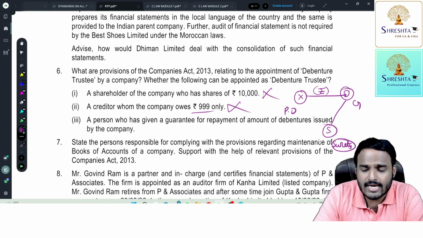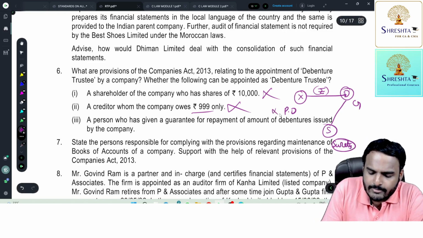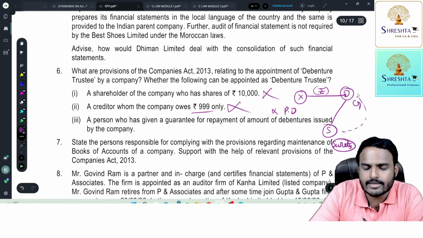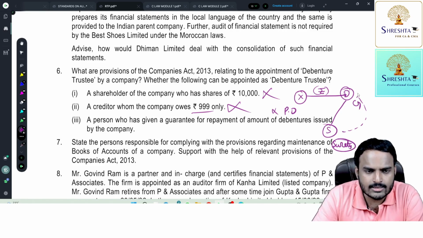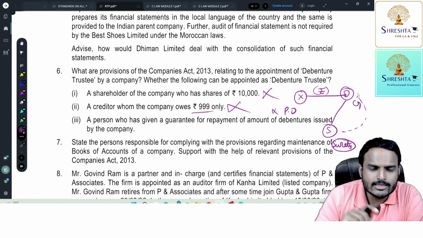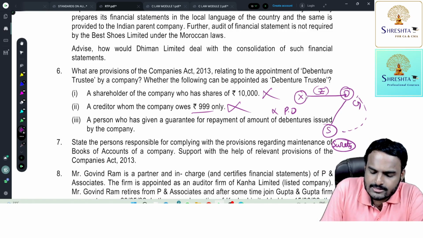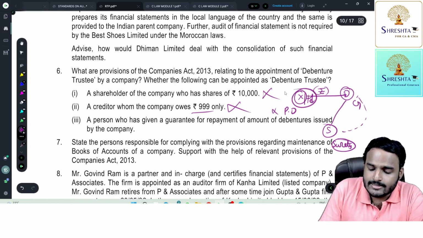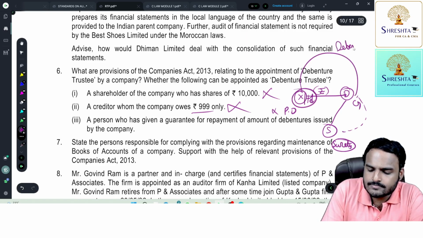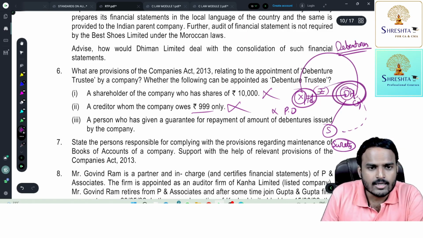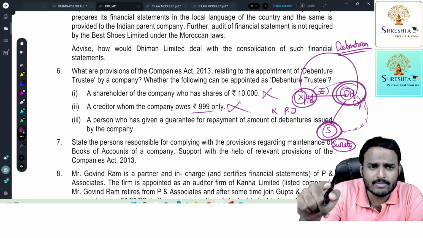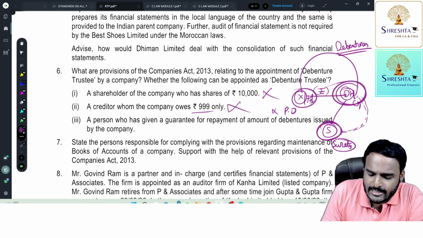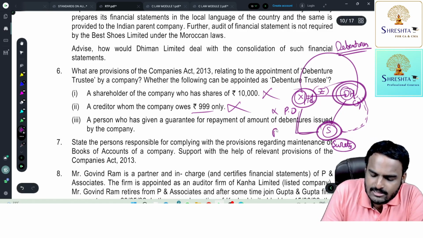So what does the concept of guarantee tell you? If the principal debtor makes default, then the surety is liable to the creditor. Yes or no? The surety is liable to the creditor. Concept of guarantee: whenever the principal debtor makes default, the surety is liable to the creditor, right? Imagine this X is a company, X Limited. They got money by issuing debentures. By issuing debentures, X Limited got money from debenture holders. And Mr. S is providing a guarantee to the debenture holders: if the company fails to pay, I'll pay the money to you. And the company is planning to appoint S as a debenture trustee.